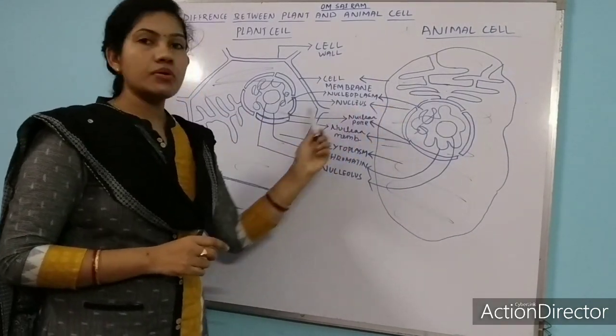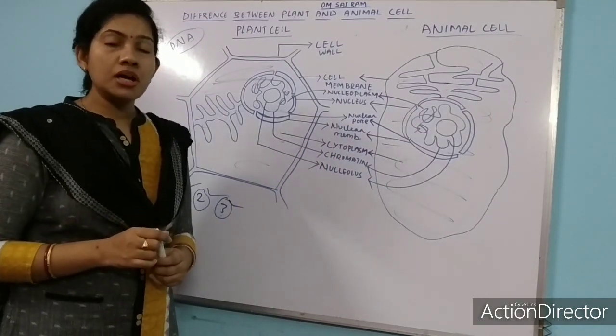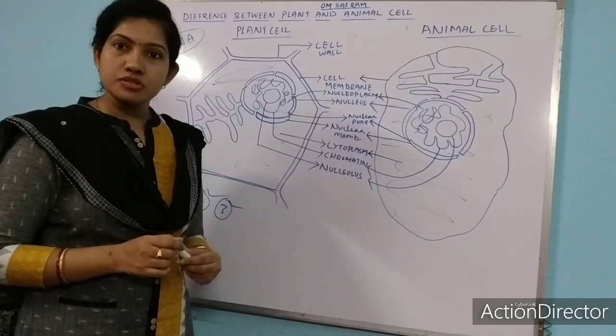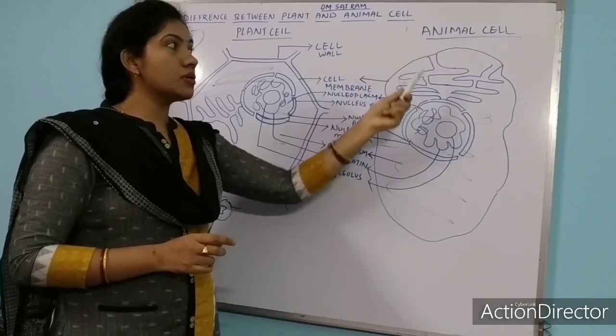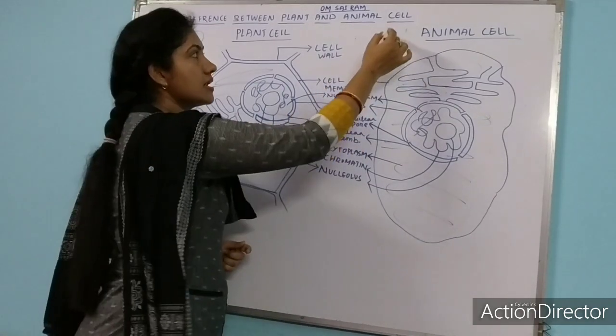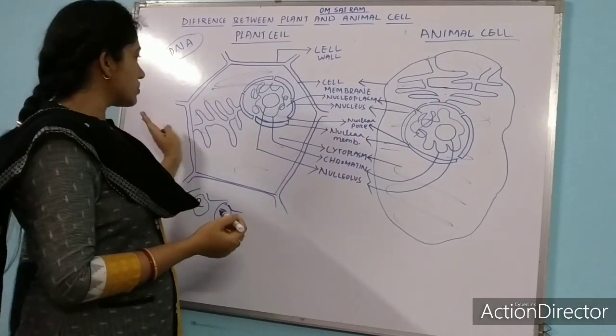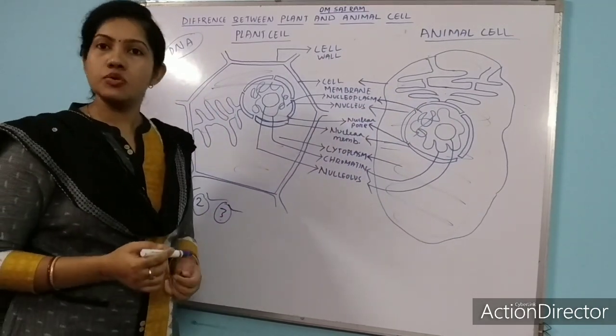So this is all about endoplasmic reticulum. What is the main function of endoplasmic reticulum? To transfer substances or materials from cell to cell. Suppose another cell is present; it transfers materials from one cell to another cell.